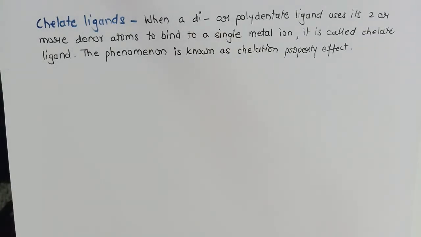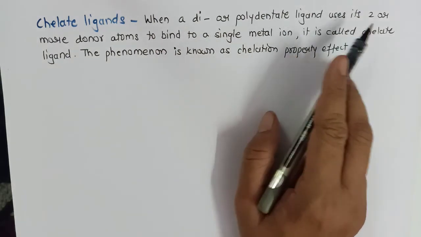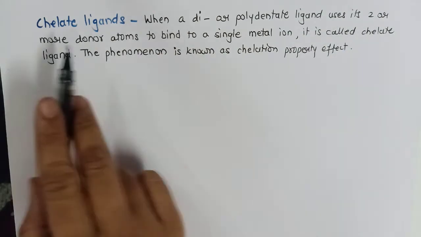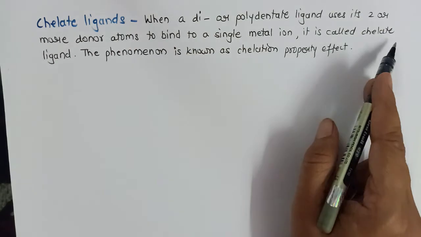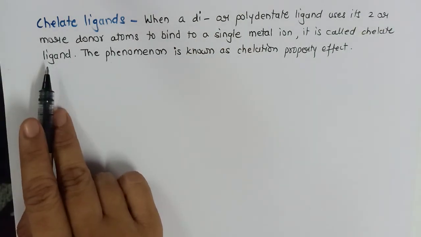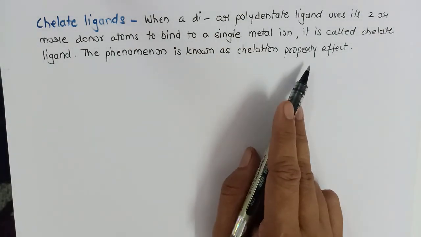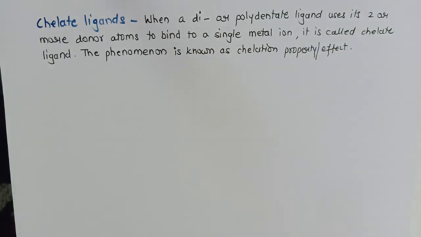Now in polydentate or didentate ligands, we know that more than one donor site or binding atom is present. Suppose due to geometrical constraint, a di or polydentate ligand uses its 2 or more donor atoms to bind to a single metal ion, then it will be called a chelate ligand, and the phenomenon is known as the chelation effect.